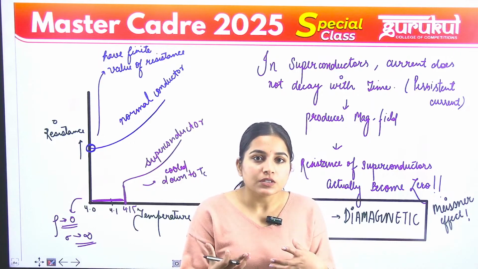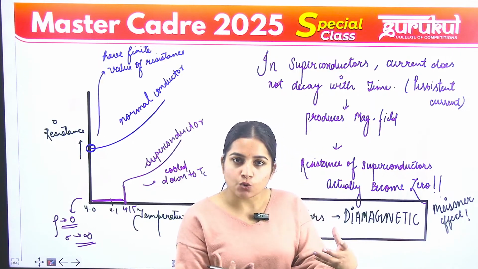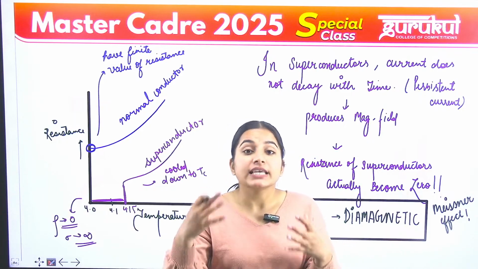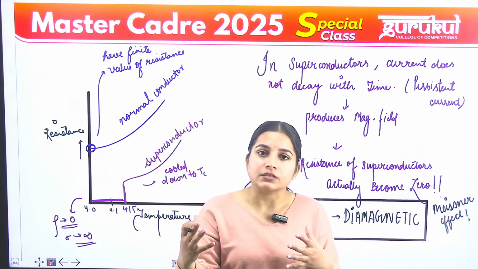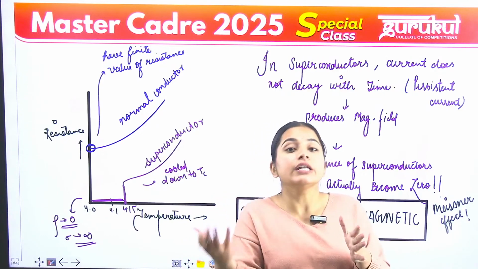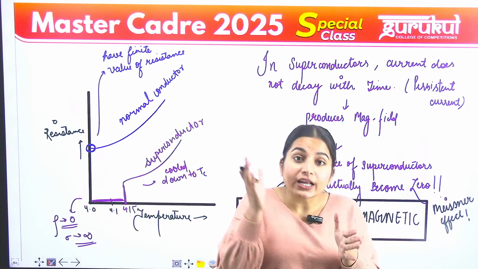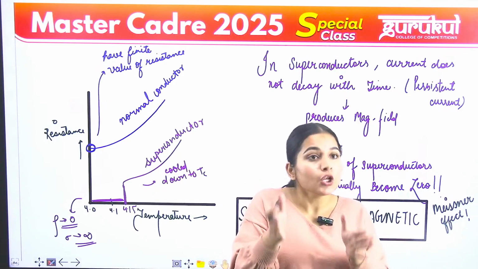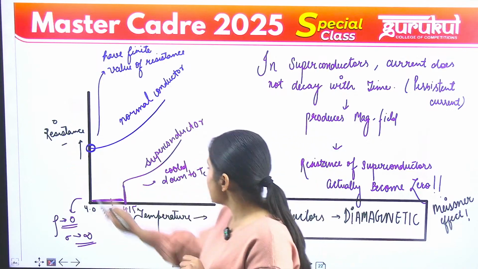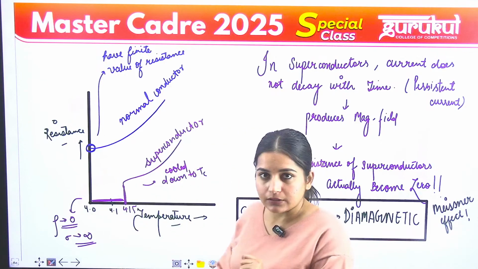Actually, what was observed is that when we go to a very low temperature, some materials lose their resistance totally and start behaving like superconductors. Means there is a persistent current in them. The current does not decay with time, which shows that the resistance becomes 0 in a superconductor. For example, let us look at the graph between resistance and temperature.